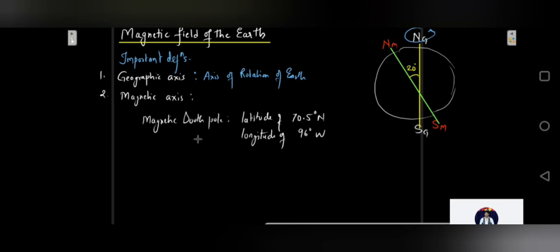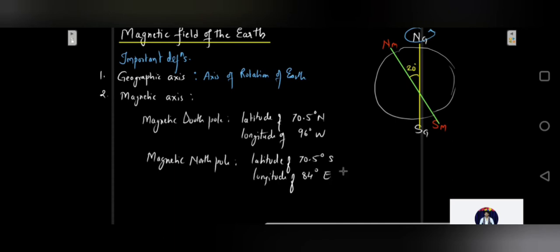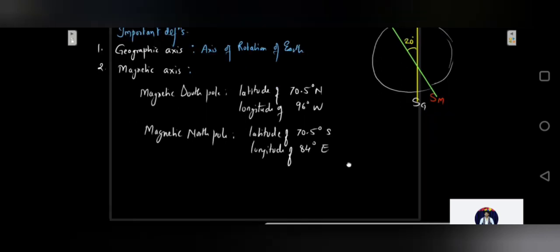And the magnetic north pole is located diametrically opposite to the south pole, obviously, at a latitude of 70.5 degrees south and longitude of 84 degrees east.